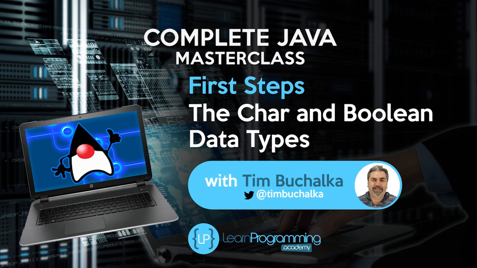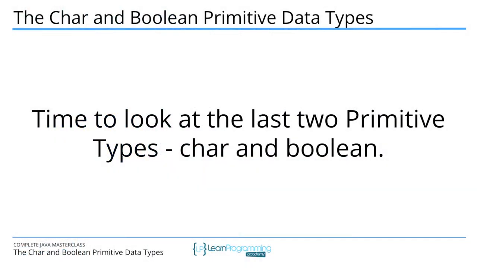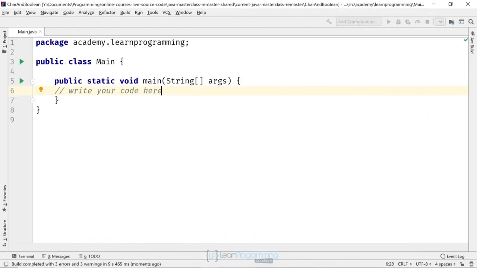In the previous videos, we've dealt with whole numbers and also with single and double precision numbers. So most recently, of course, we were dealing with the floating point numbers. In this video, we're going to talk about two additional primitive types in Java, the char, but also the boolean primitive types. Now, as you can see, I've already created a new project on screen and I've called it char and boolean. And I also used the create template option so that we've got a class and a main method to use. So go ahead and do that now if you're following along.